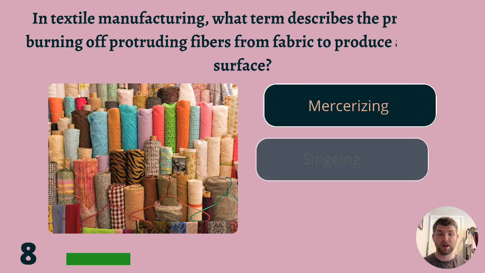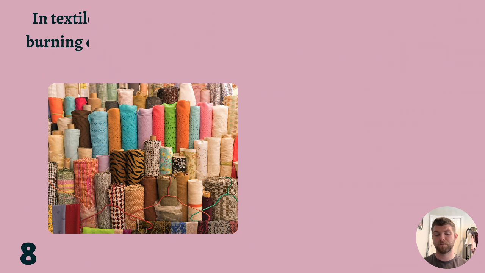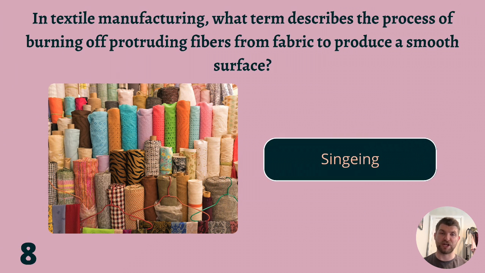Question 8. In textile manufacturing, what term describes the process of burning off protruding fibres from fabric to produce a smooth surface? Mercerizing, singeing, or calendaring? The answer is singeing.